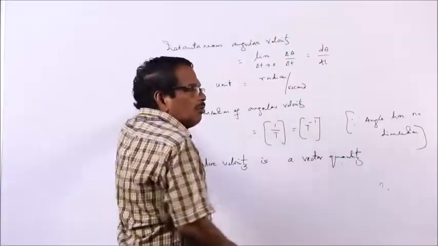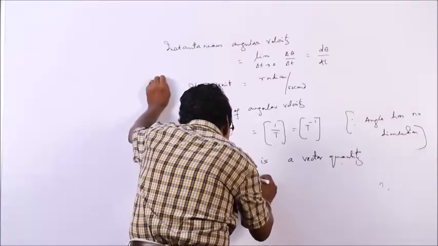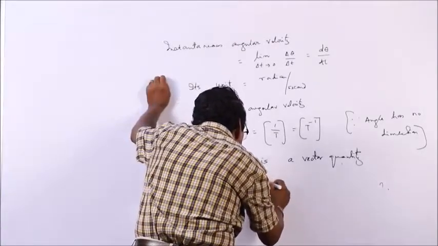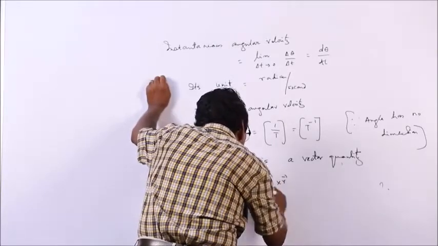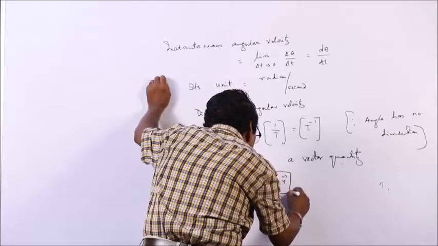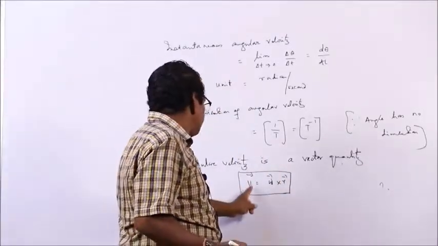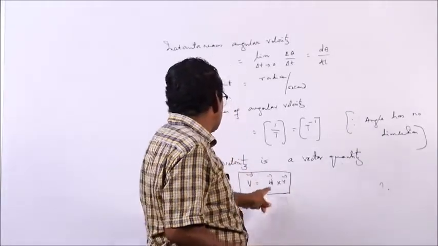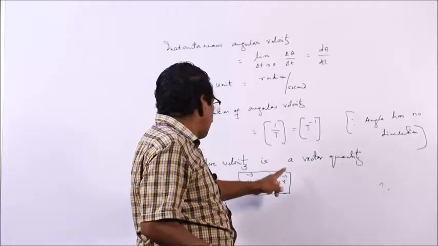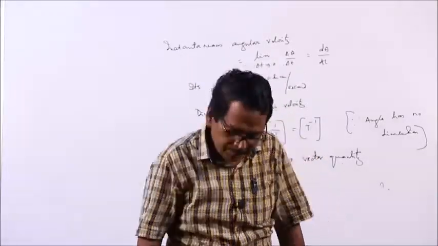Linear velocity v is equal to omega cross r. Linear velocity is the cross product of angular velocity and the radius of the circular path.